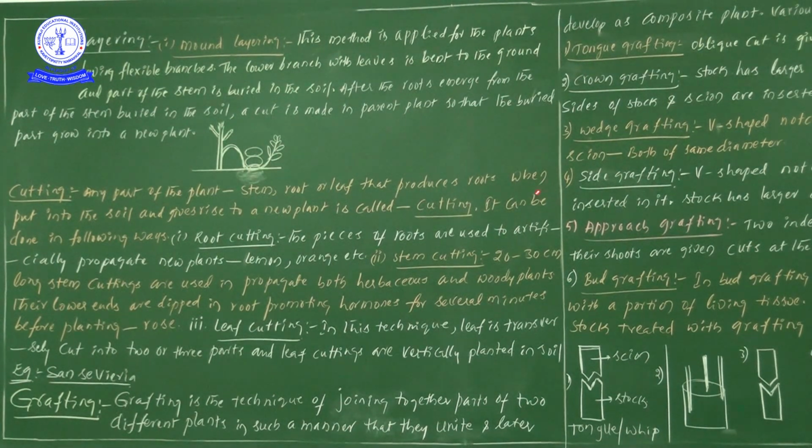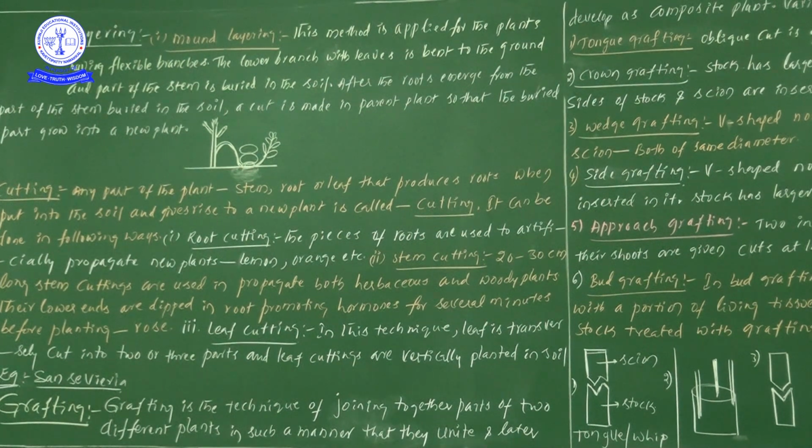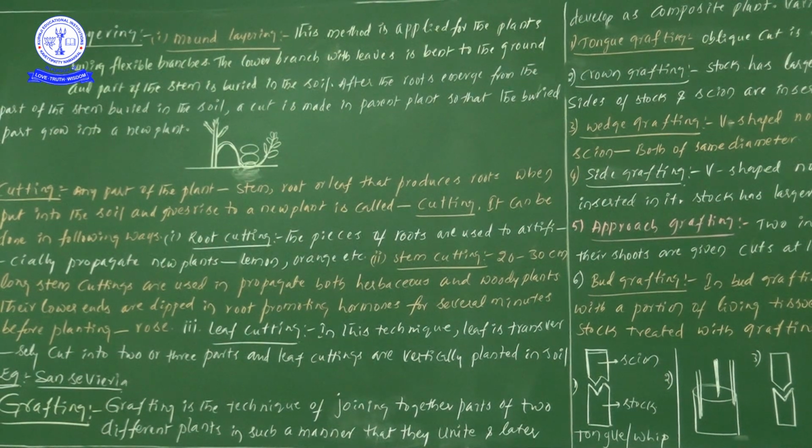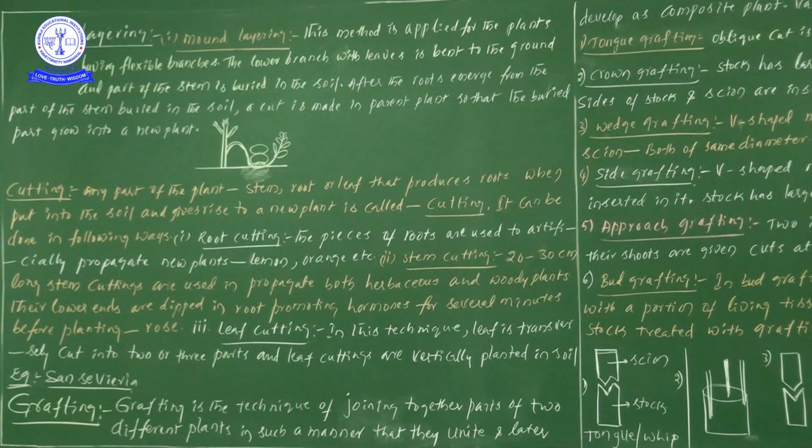If root formation takes place in a part of the stem, a part of the root or a part of the leaf, then new roots form. So when we keep that particular part in the soil, that part of the stem, leaf or root that gives rise to a new plant is known as a cutting.